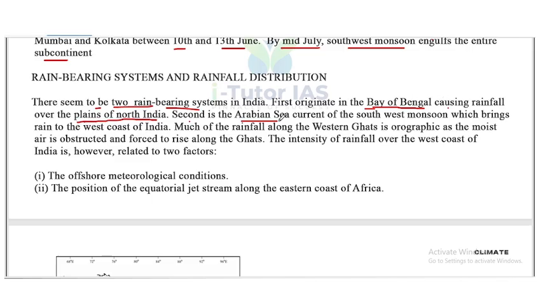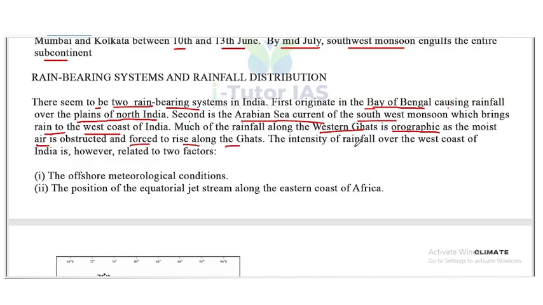And the second one is the Arabian Sea current of the southwest monsoon, which brings rain to the west coast of India. Much of the rainfall along the Western Ghats is orographic, because it is related to the mountains, as the moist air is obstructed and forced to rise along the Ghats.